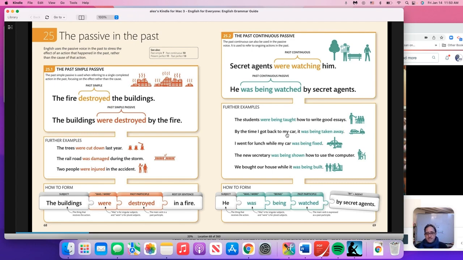By the time I got back to my car, it was being taken away. See how it is subjective here? It's dependent on this other sentence. I went for lunch while my car was being fixed. The new secretary was being shown how to use the computer when the new principal walked in. We bought our house while it was being built. But notice how this past continuous passive usually is dependent on something else in the sentence.